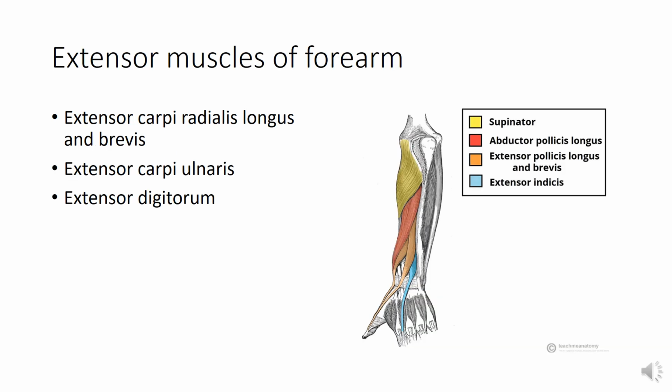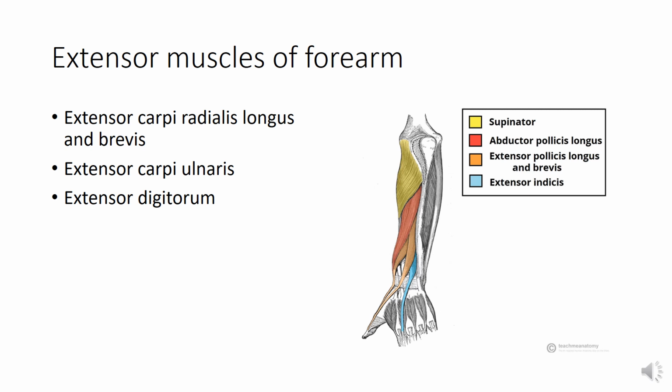Extensor muscles of the forearm. The extensor muscles of the forearm are extensor carpi radialis longus and brevis, extensor carpi ulnaris, and extensor digitorum. These muscles are present in the extensor compartment of the forearm, and again they have a fleshy region arising from the lateral epicondyle of the humerus and the bones present in the forearm.